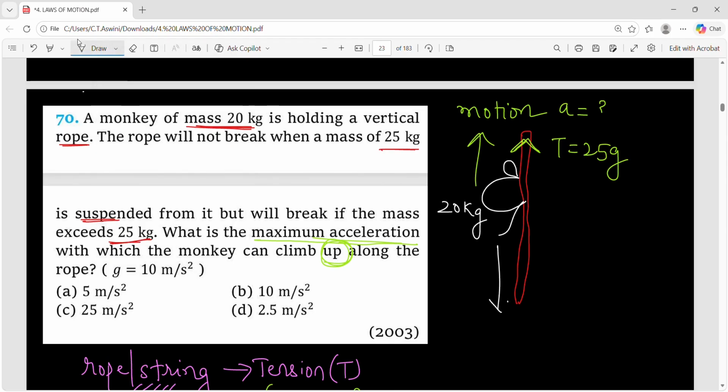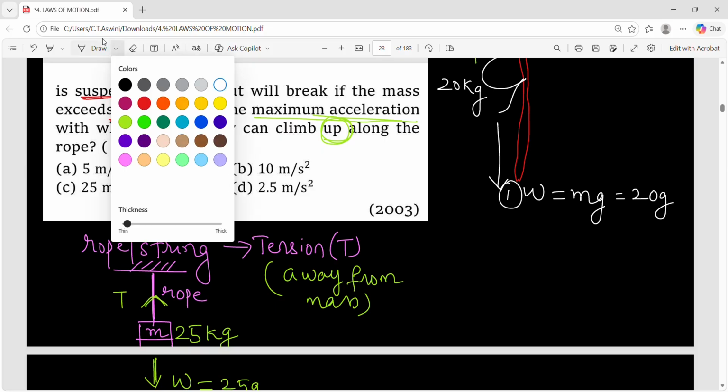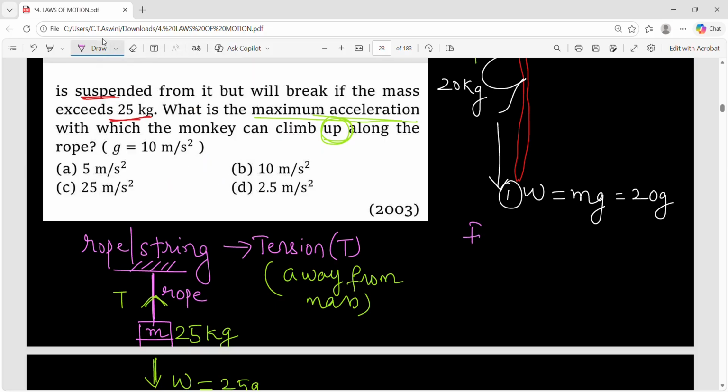The weight of the monkey will be downward, which is m into g. Mass of the monkey is 20, so 20 into g. So we have two forces here. Number one, weight, and number two, tension. And the monkey is in motion now, so F net is not 0. So what is F net here? F net is equal to m into a. Apply Newton's second law, F net is equal to ma.